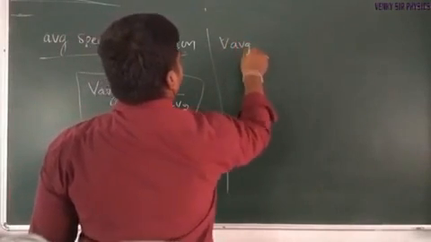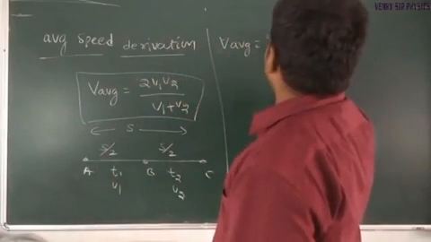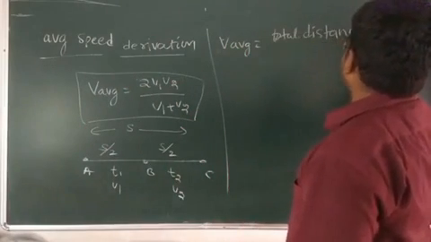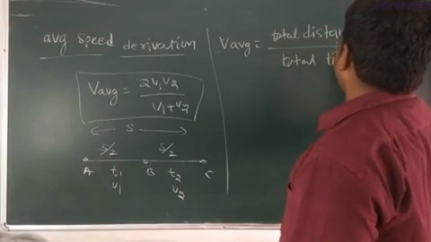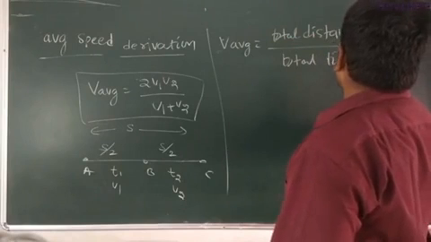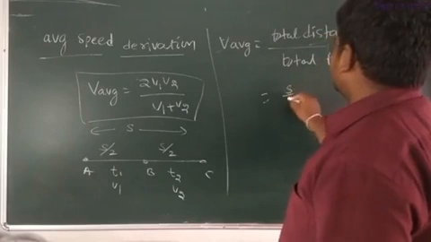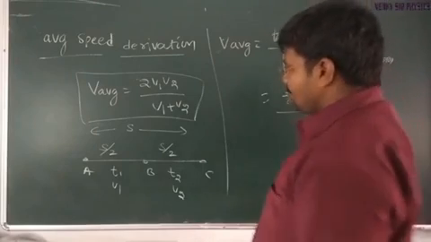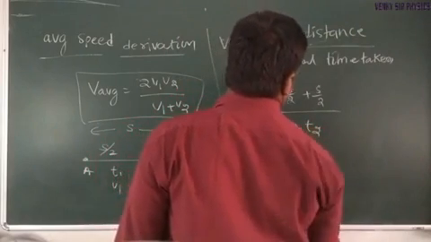Average speed is defined as total distance divided by total time taken. Total distance means s by 2 plus s by 2, divided by total time, which means t1 plus t2.